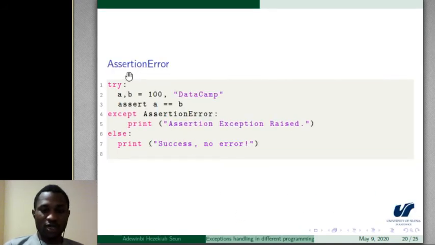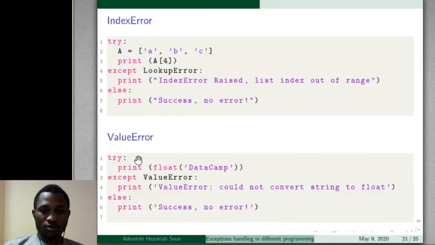Also, we have AssertionError. A is 100 and B is data camp. We are equating A and B together, and this is an integer, this is a string. We have an assertion error. Then we tried to handle it using try, except, and else.